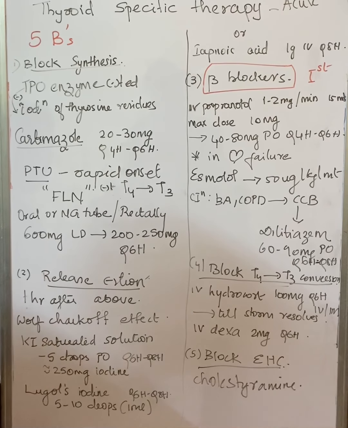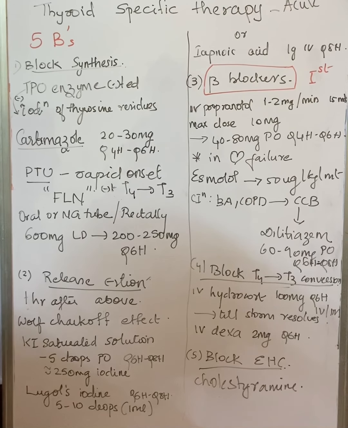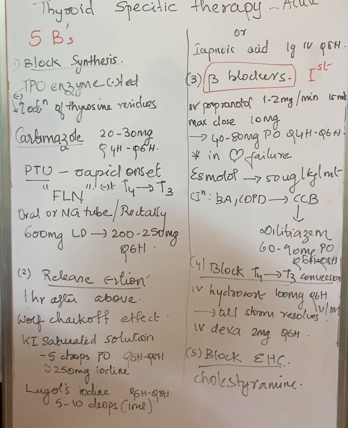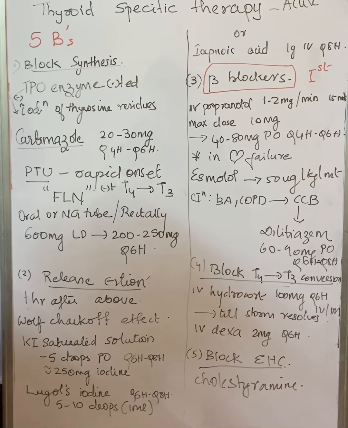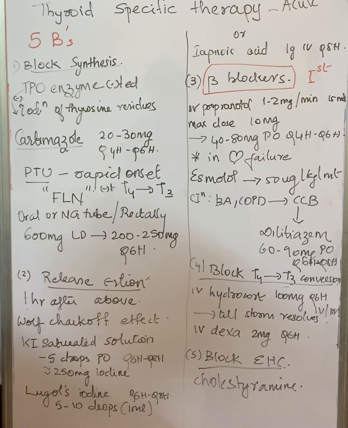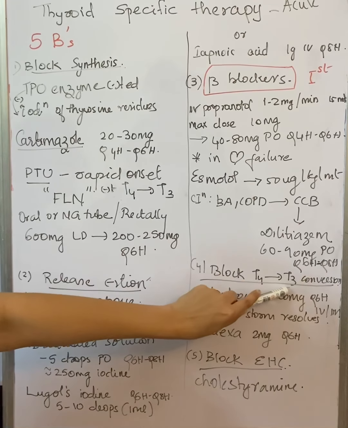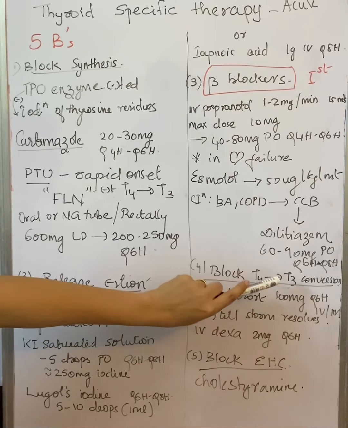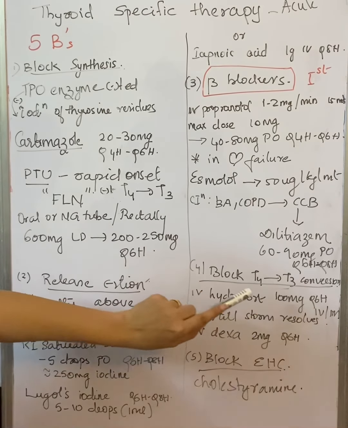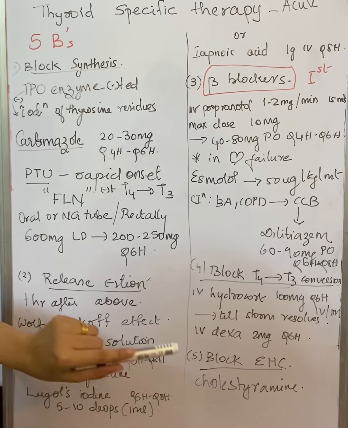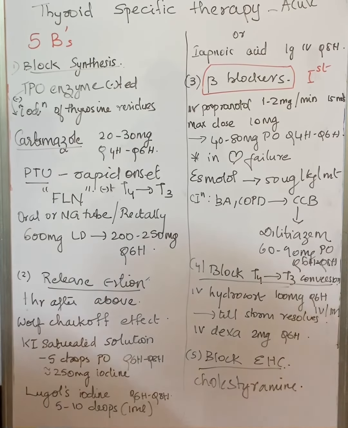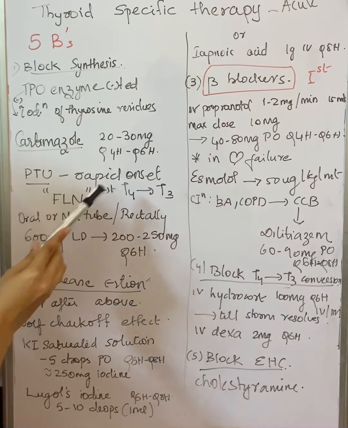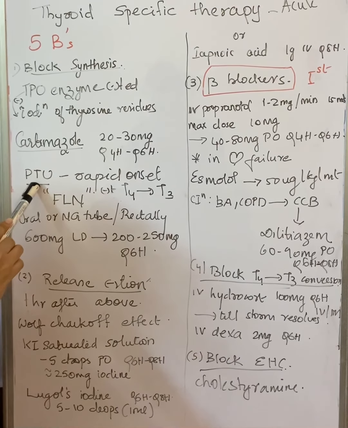So we have first made the patient hemodynamically stable. We have inhibited the synthesis, and now we have inhibited the release. Now our aim is to prevent the peripheral conversion of T4 to T3. We all know T3 is the active form which is responsible for all the hemodynamic effects of the thyroid storm. So the fourth aim is to block the T4 to T3 conversion. For that, as we have already discussed, propranolol as well as propylthiouracil have an effect on blocking peripheral conversion.